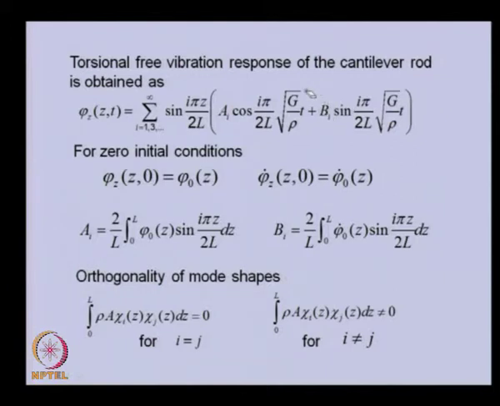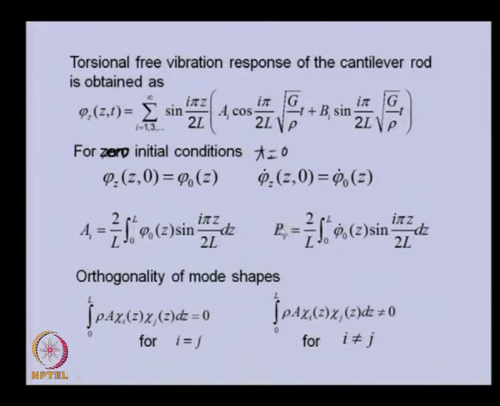And if our initial conditions are not zero, at time t equal to 0, if we have an angular displacement and angular velocity, these constants we can get by this.